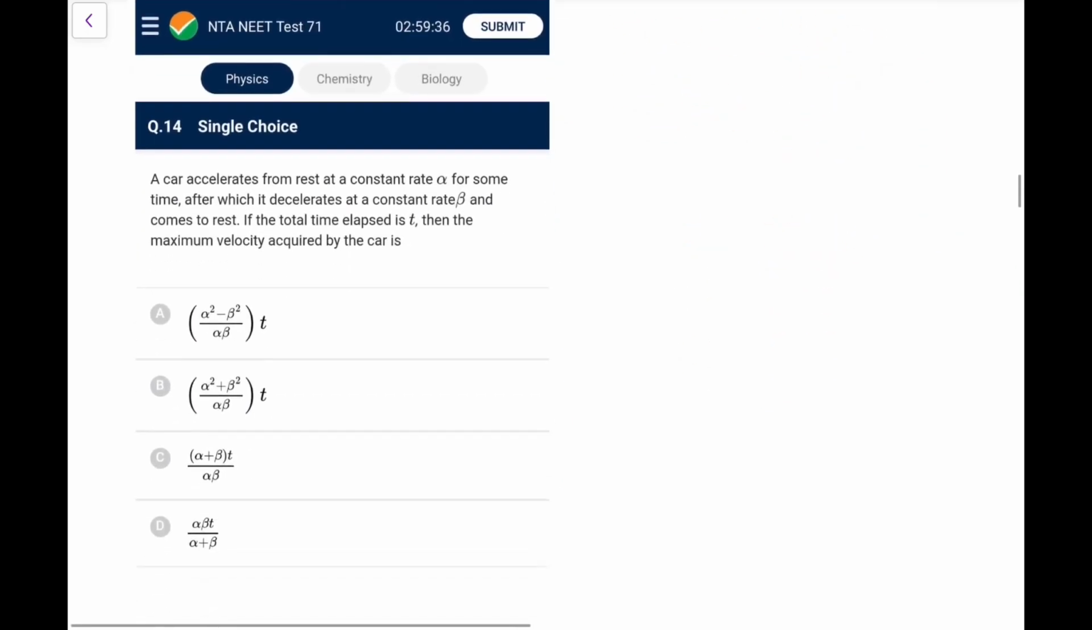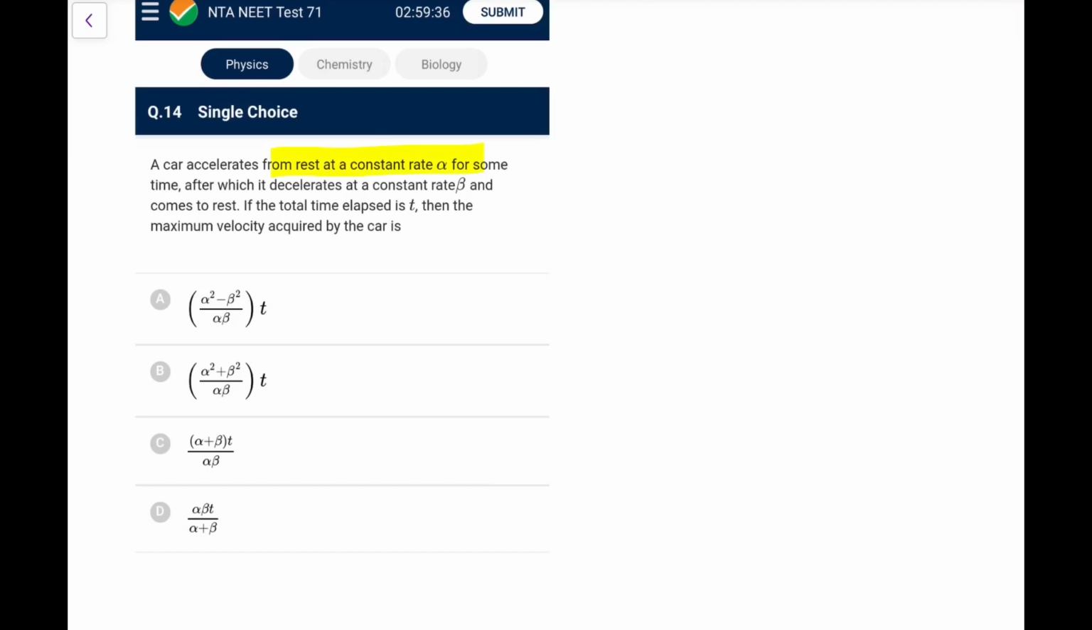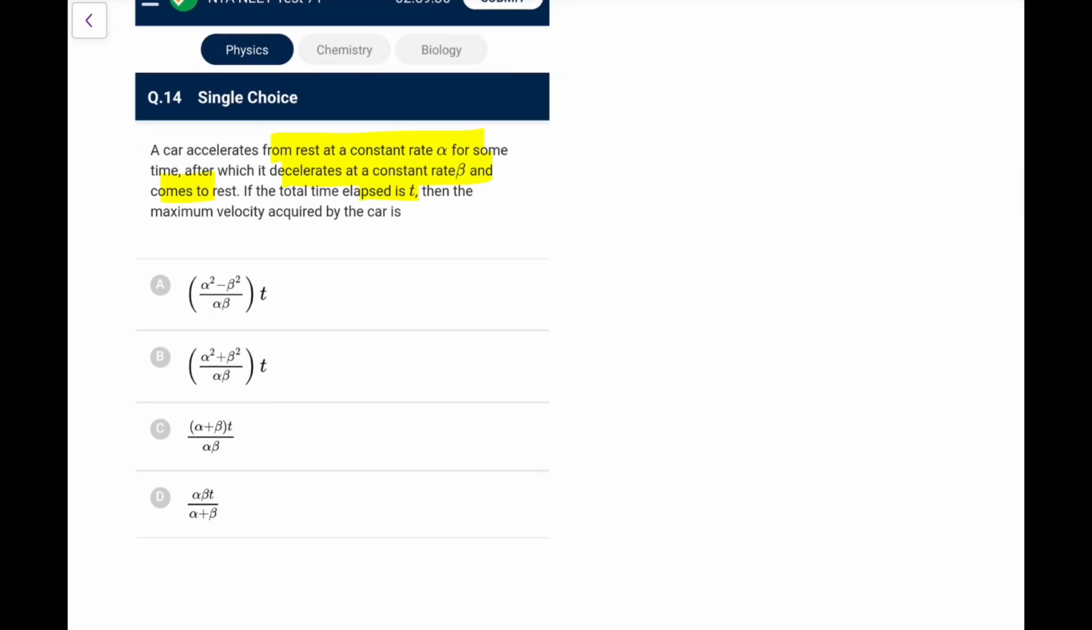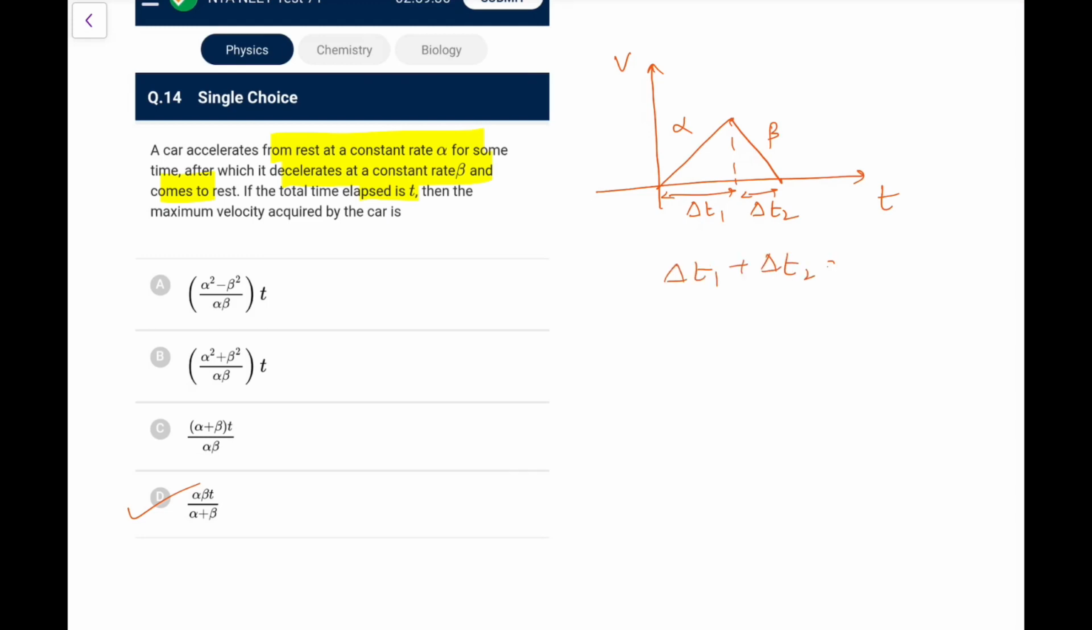Next. A car accelerates from rest at a constant rate alpha for some time, after which it retards at beta and comes to rest. If total time is t, then the maximum velocity acquired. This is a very common question. Remember the result alpha beta t upon alpha plus beta, and similarly you are asked the distance also here. So what happens here, this is a VT curve. Draw the VT curve, initially it increases, then it decreases. This rate of increase would be alpha. Here the magnitude of slope would be beta. Total time is given as t. So let's say this time be delta t1, let's say this time be delta t2. So what you are given, delta t1 plus delta t2 is t, and this is what we have, Vmax.